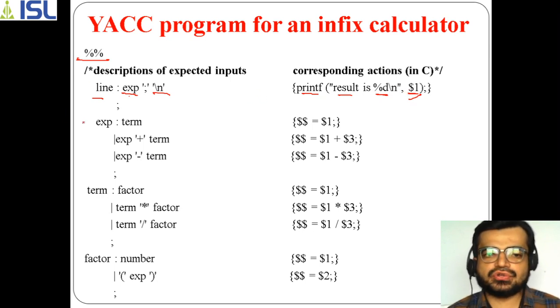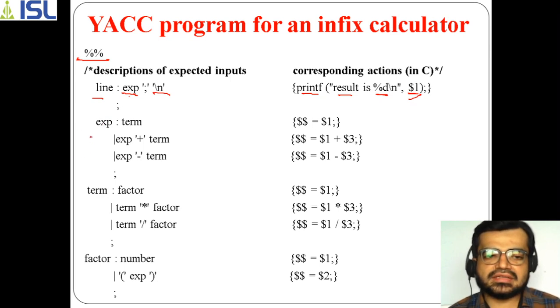Similarly, if I go to the next grammar, this is some sample grammar, because in order to perform a calculator, what grammar can I require? I can have a simple term, or else I can add two numbers, or subtract two numbers, or multiply or divide them. So all these possibilities of grammars have been taken in the grammar rules.